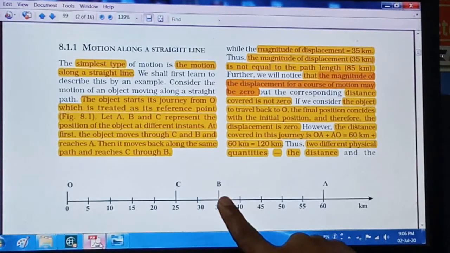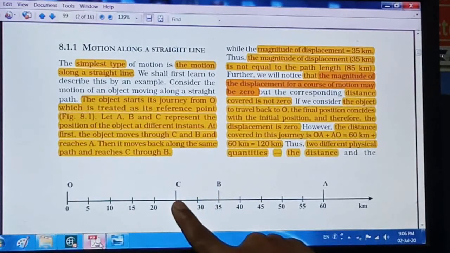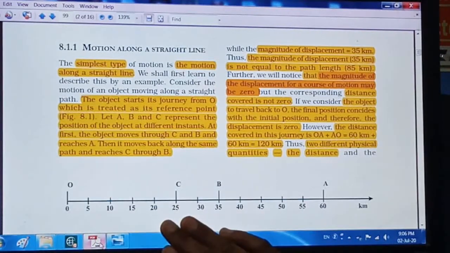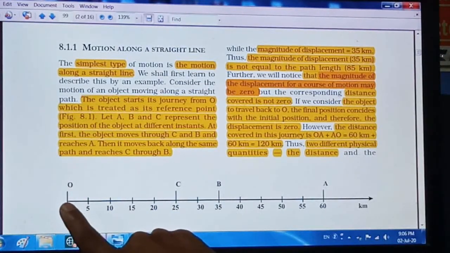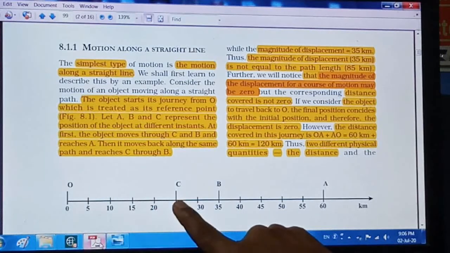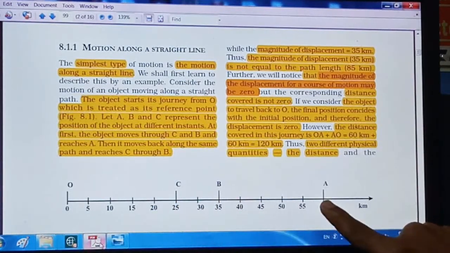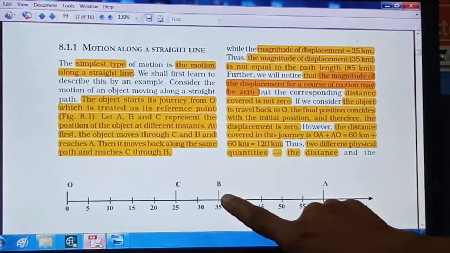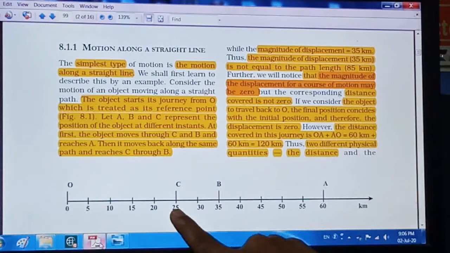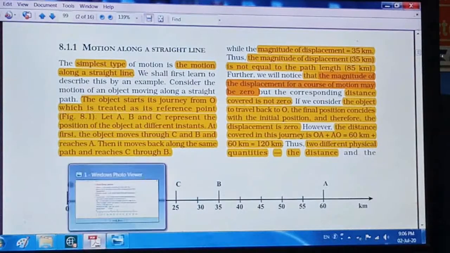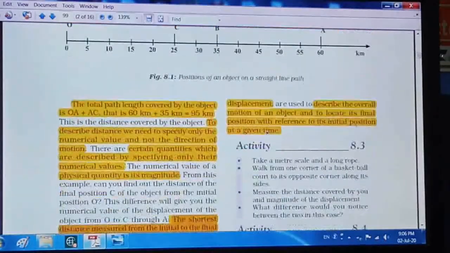Then first it will come to the B and then go to the C. See the movement of the object. The object will start moving from O, then go to the C, then B, then A, and again it turns back on the same path, go to the B and go to the C. The final position of that object is at C, right? But see here, 2 points you have to consider.